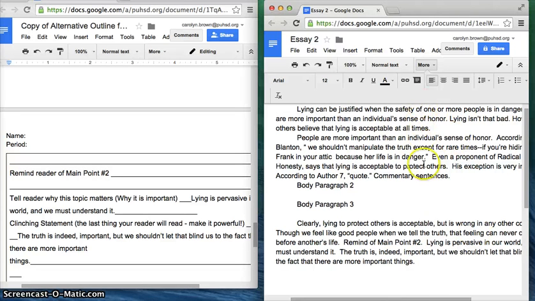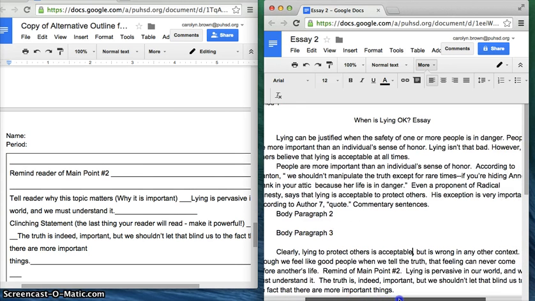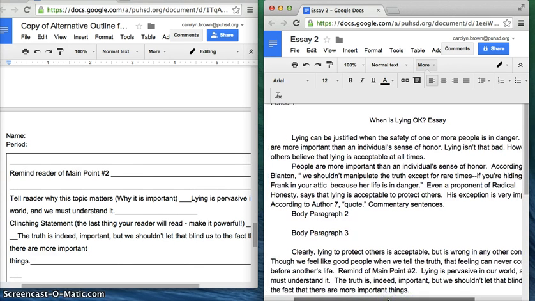Okay, we now have our very first draft written. Cool, huh? The next thing you're going to do is start putting in transitions. Transitions are the words and sentences that guide your reader from one idea to the next. The most important places to have transitions are at the ends of your body paragraphs. If you remember the Jane Schaefer or double-double paragraph, you remember that the last sentence is called your concluding sentence. But our body paragraphs end with commentary. So we're going to start putting in our concluding sentences.